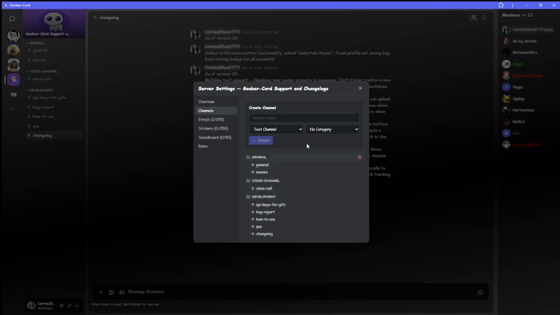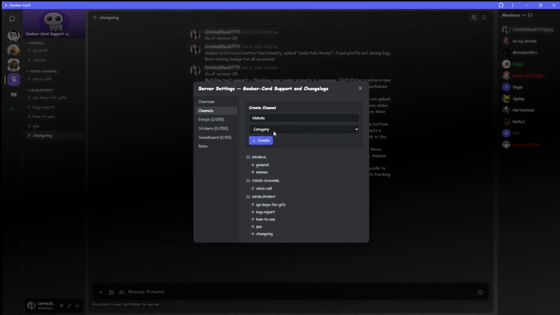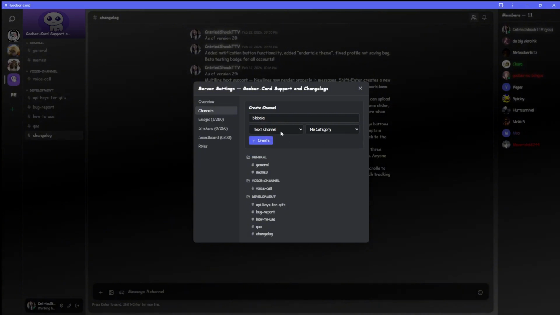Let's go over to the server creation for your channels. You can change your server to be a voice channel, text channel, or category. If you choose category, you can just name it whatever you want and it just appears, and that's something you can name things under. Pretty cool. It's very simple, very modular.